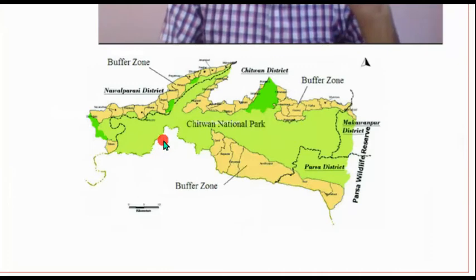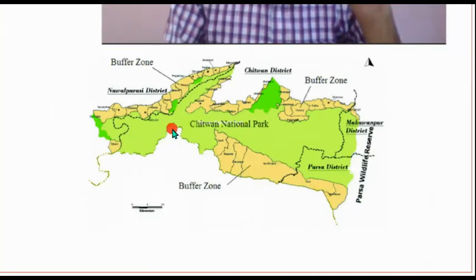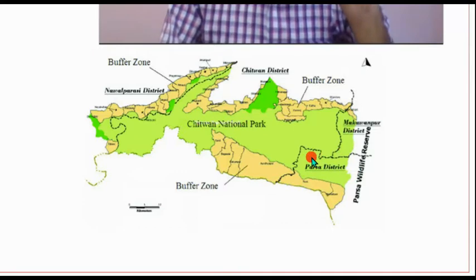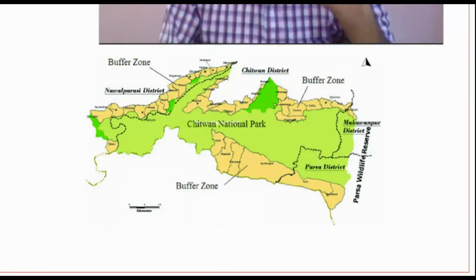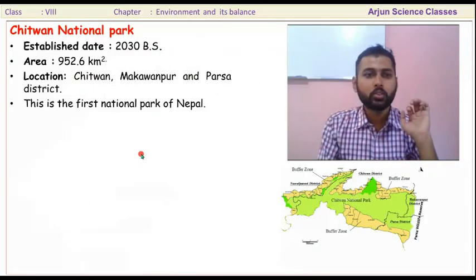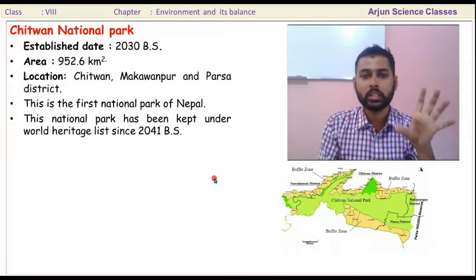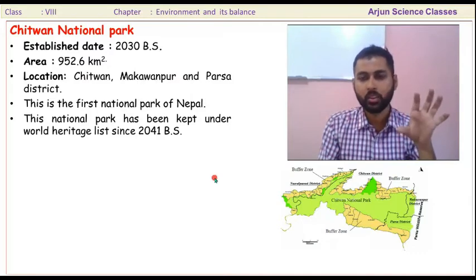Here you can see the area of the national park: this is Chitwan district, this is Makawanpur district, and this is Parsa district. It is distributed across these districts. This national park has been kept under the World Heritage list.